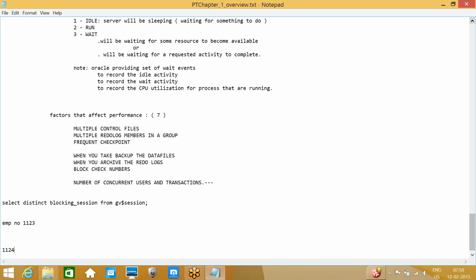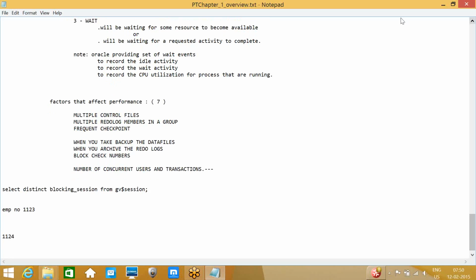Some other person comes and tries to update the same record. What will he see? He will see 23 only, right? He is trying to update from 23 to 24. Then it will ask for commit, because the previous session has to commit. So then it will go for locking.